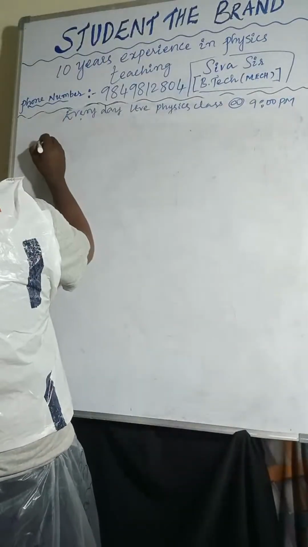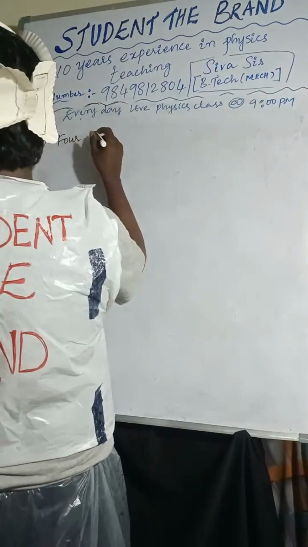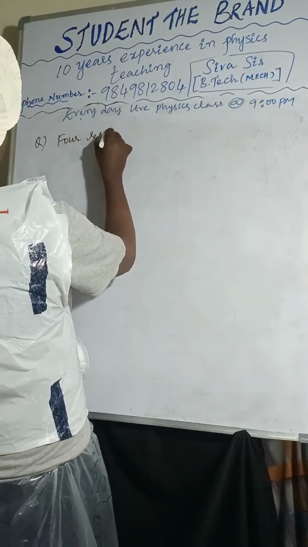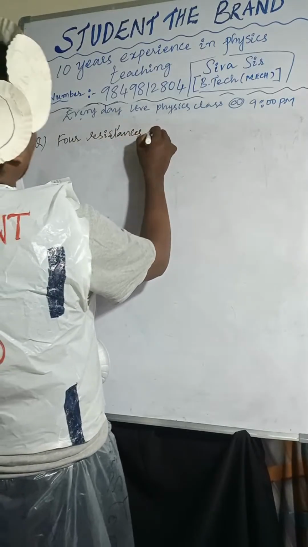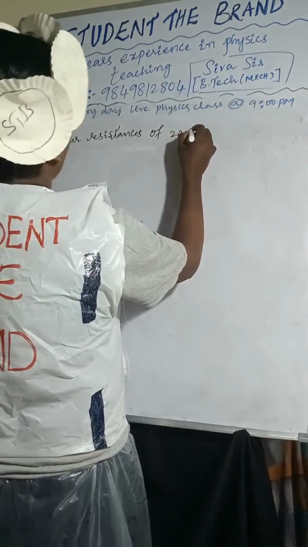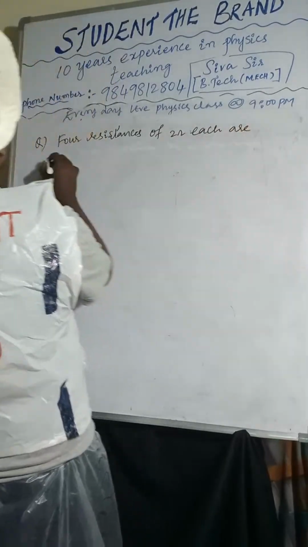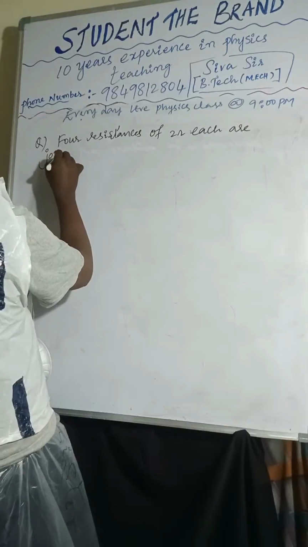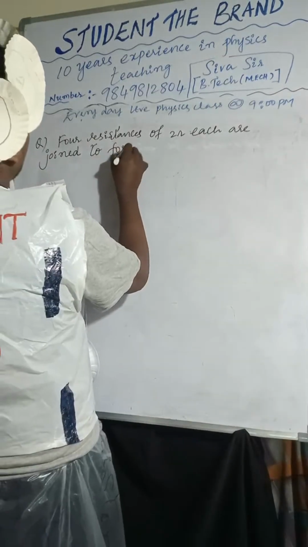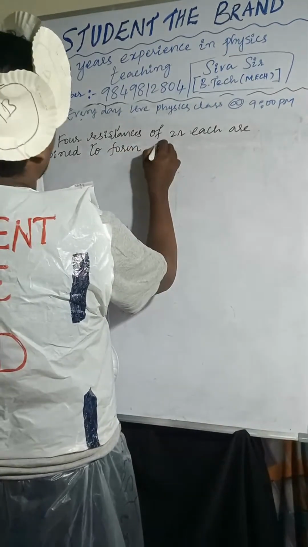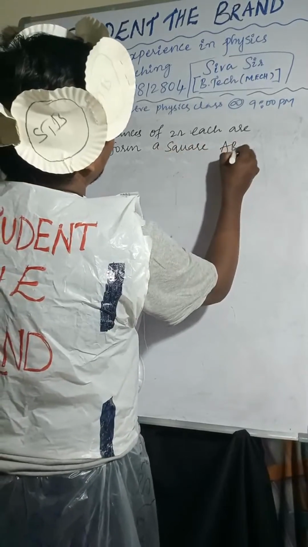So here, the question: four resistances of 2 ohm each are joined to form a square ABCD.